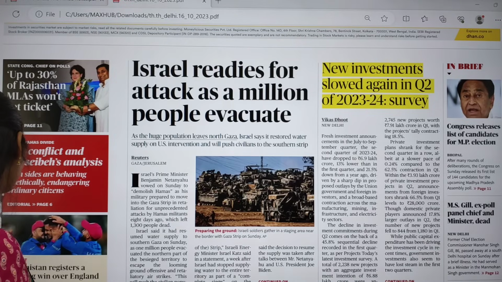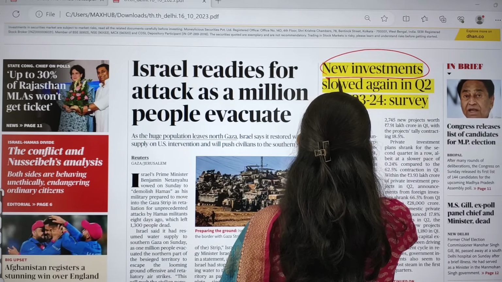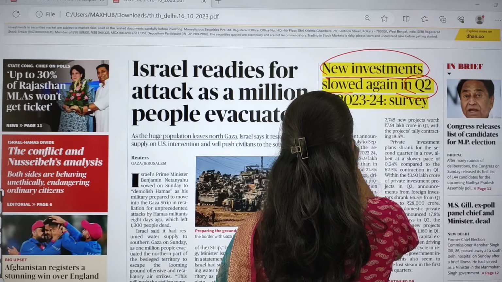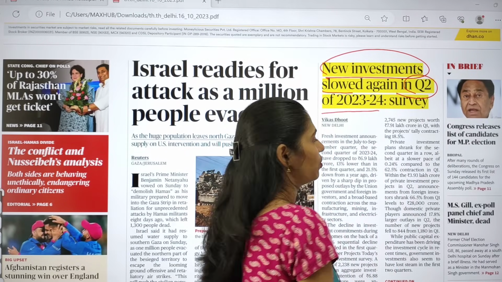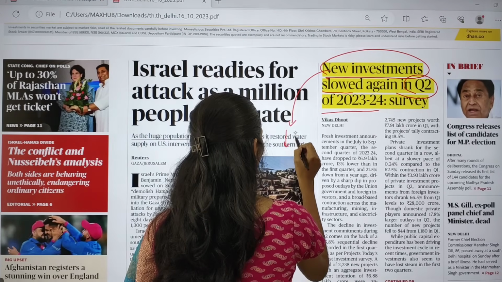So this is the first paper. There is one important article that is about new investments slowed again in Q2, says 2023 to 2024 survey. So one survey says that there is decreased investments.